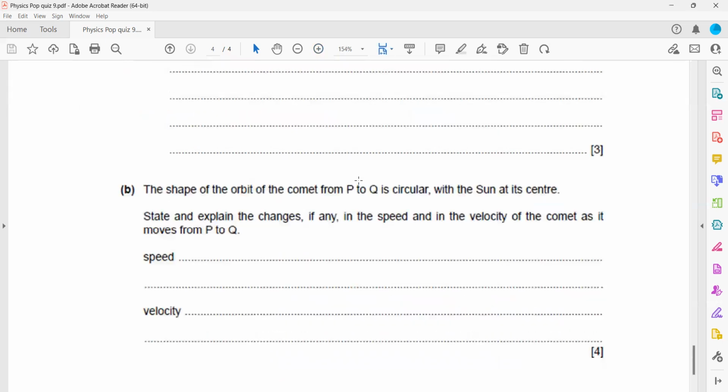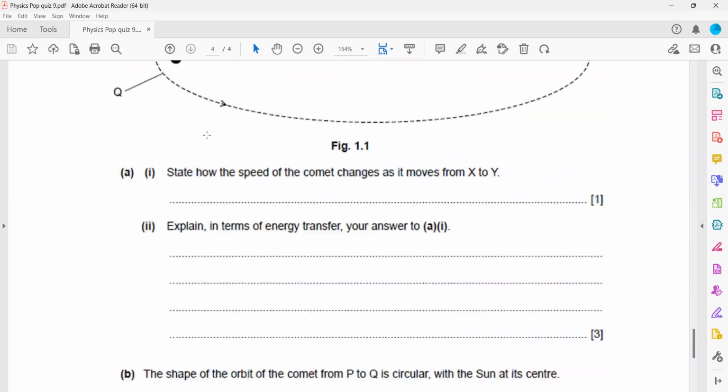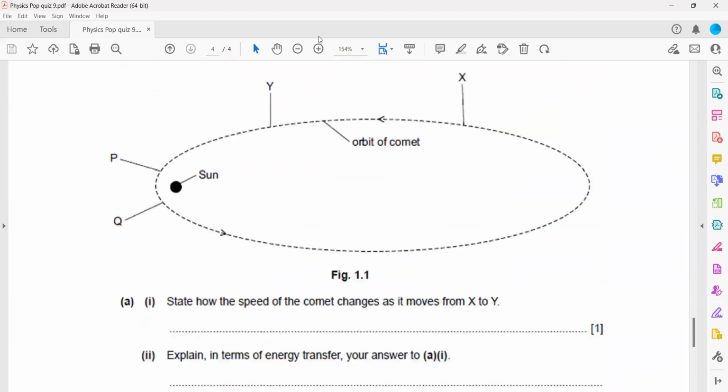The shape of the orbit of the comet from P to Q is circular with the sun as its center. State and explain the change, if any, in the speed and in the velocity. From P to Q, because the distance of the comet from the sun at position P and at position Q is the same, the potential energy does not change, so the kinetic energy won't change. So the comet will have the same speed. The speed of the comet won't change because there is no change in kinetic energy. So speed at P will be the same as speed at Q.